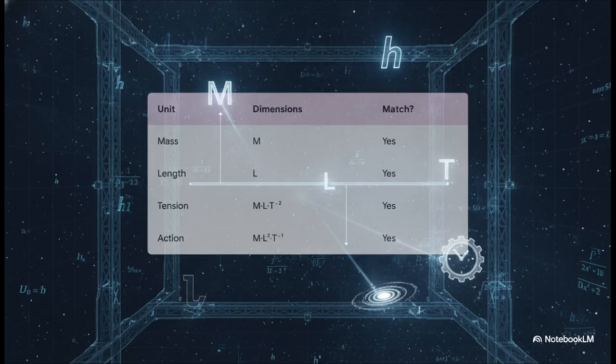And it's not just that one equation. Every single reference unit derived in this theory resolves beautifully into fundamental physical dimensions. From the reference mass simply being m, down to the maximum tension resolving perfectly into the dimensions of force and action matching the exact dimensions of Planck's constant, the whole shebang works. Everything just matches reality without anyone having to force it.